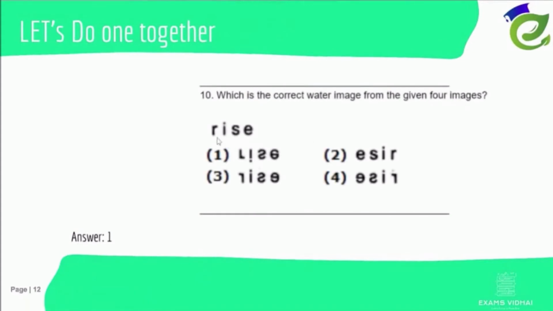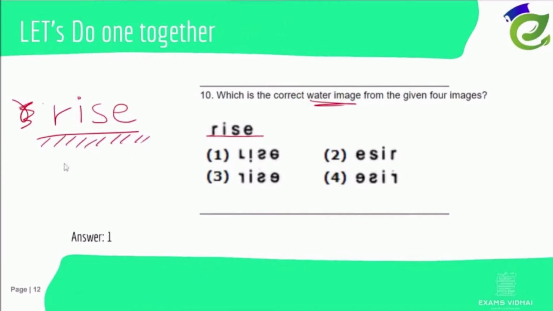Oh, you see here, R, I, S, E. They have asked for water image. What is it? R, E, S, E. Yes. This is the correct answer. Fine.